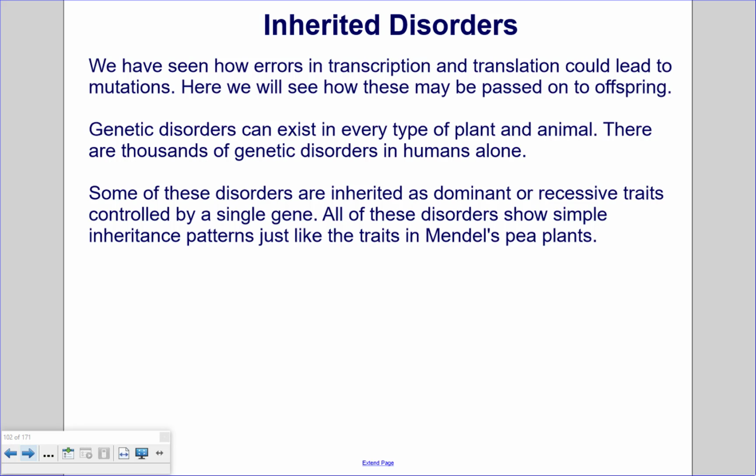Some of these disorders are inherited as dominant or recessive traits controlled by a single gene. All of these disorders show simple inheritance patterns just like the traits in Mendel's pea plants, because like in Mendel's pea plants, the inherited disorders are caused by a single gene. You either have this single gene cause the mutation, or you do not.